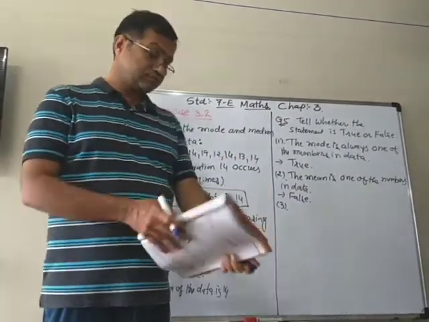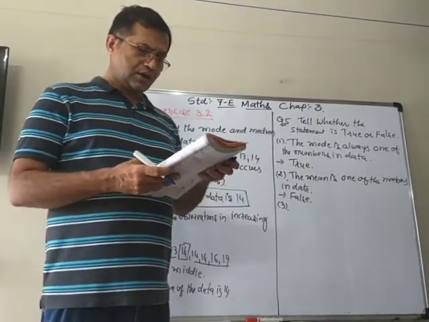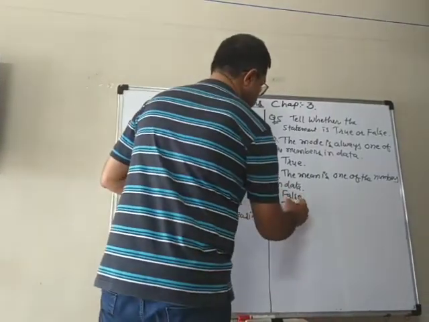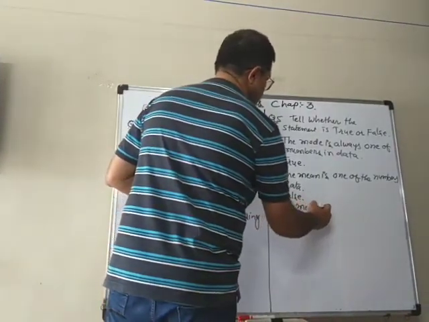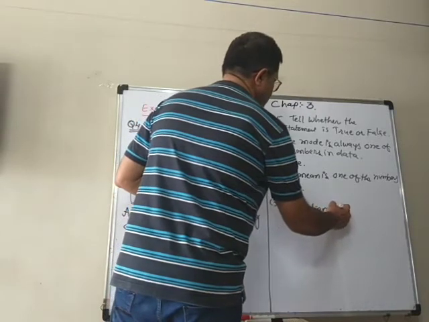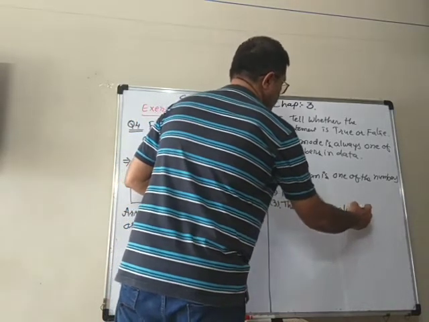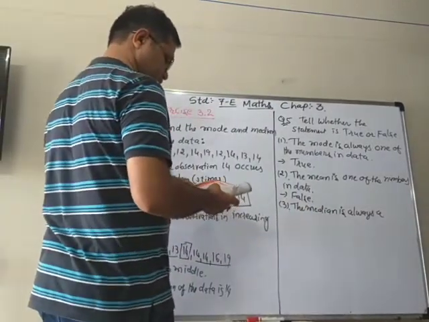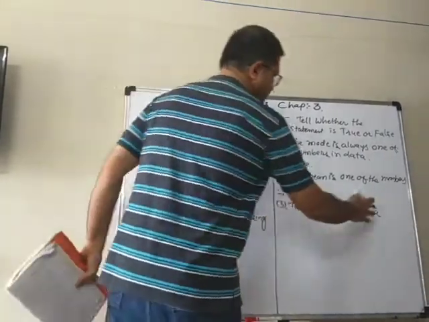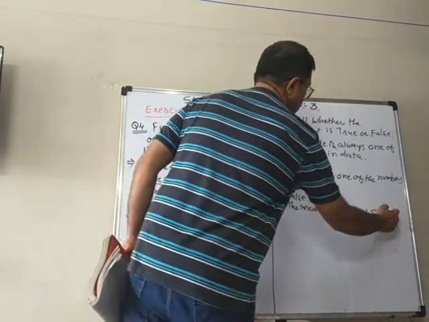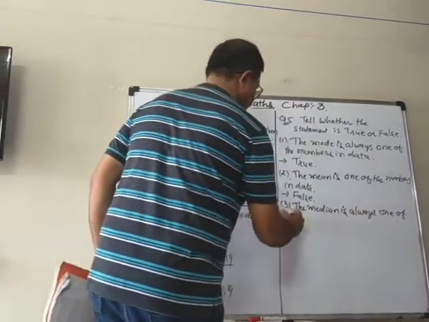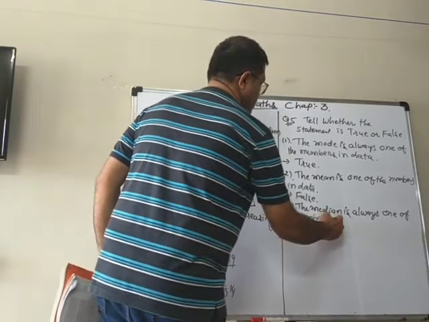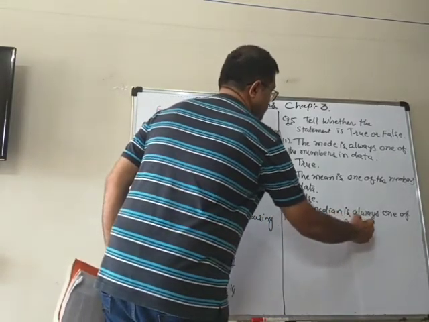Third one. The median is always one of the numbers in the data.